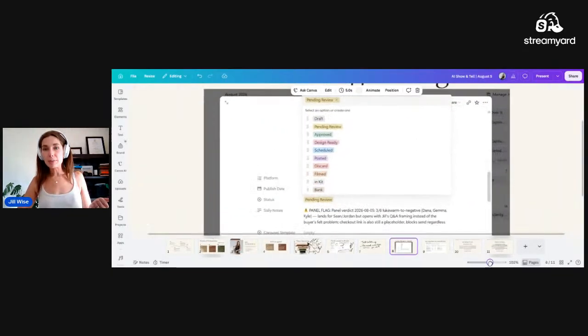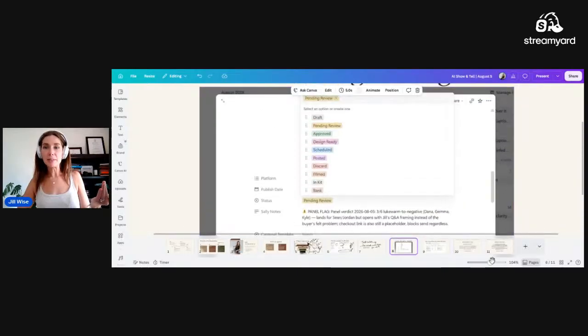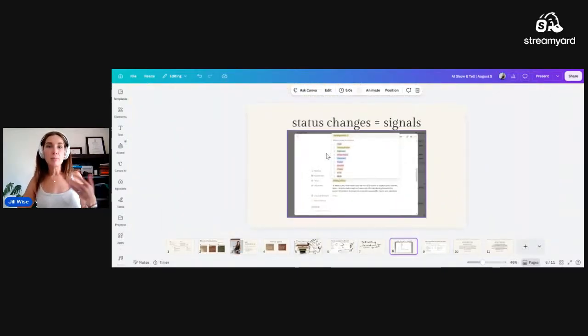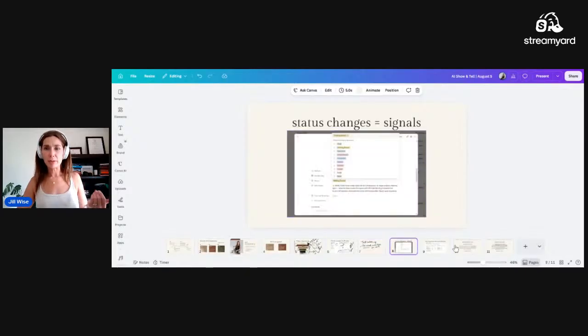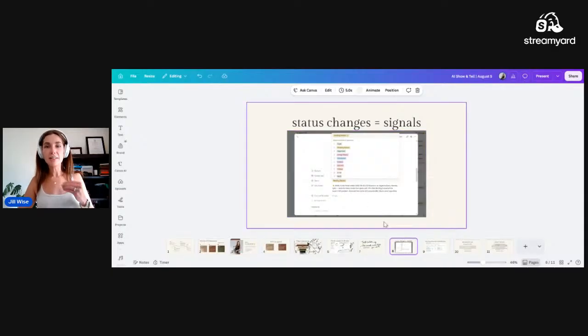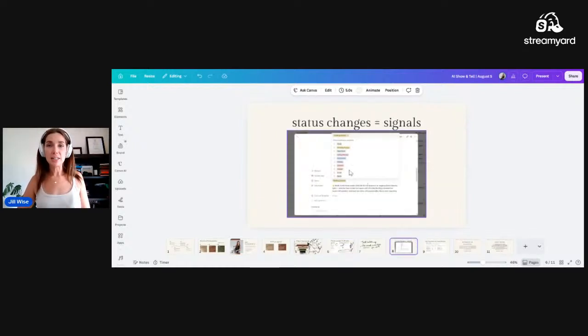So I built a simulator, a panel of simulators. So it names specific people that represent different buyer types. And it just came up with random names. And it ranks how they would respond to the copy for me. So that's all in here. All of this is happening because of this main debrief. From here, again, I can assign a task to Claude because of the status change.